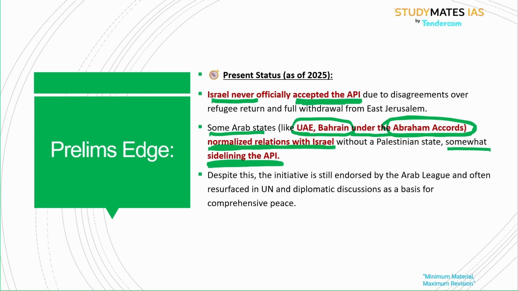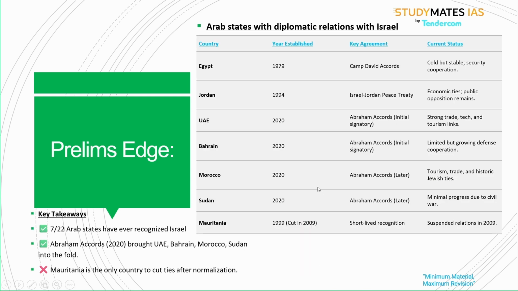So the Arab Peace Initiative becomes irrelevant. Despite this, the initiative is still endorsed by the Arab League, and it resurfaces in the UN and diplomatic discussions for peace. Now, coming to diplomatic relations of Israel with Arab states: since 1979, through the Camp David Accords, Egypt has relation with Israel. Jordan, in 1994, through a peace treaty.